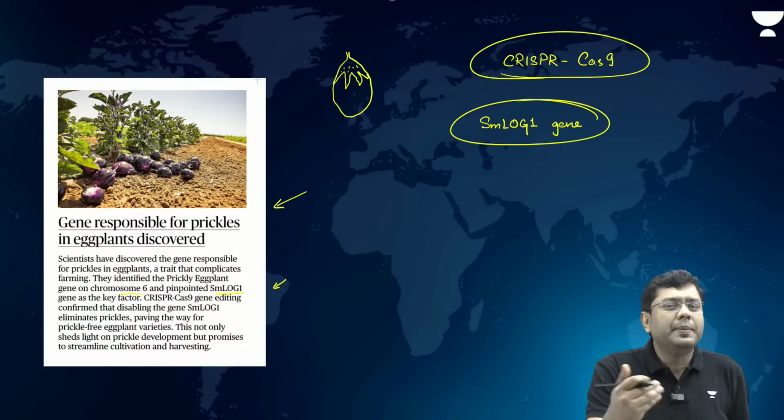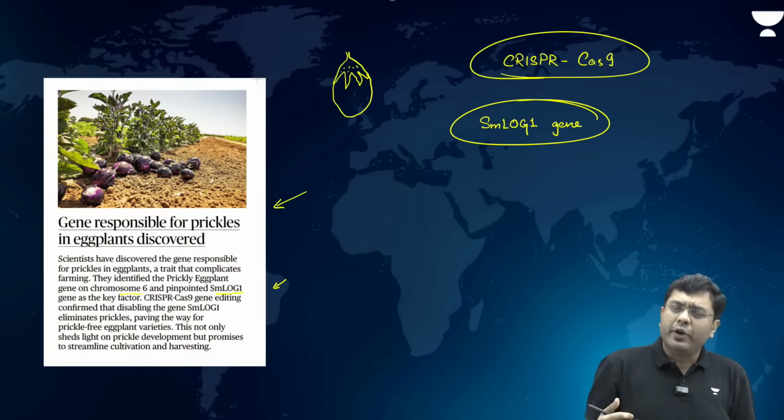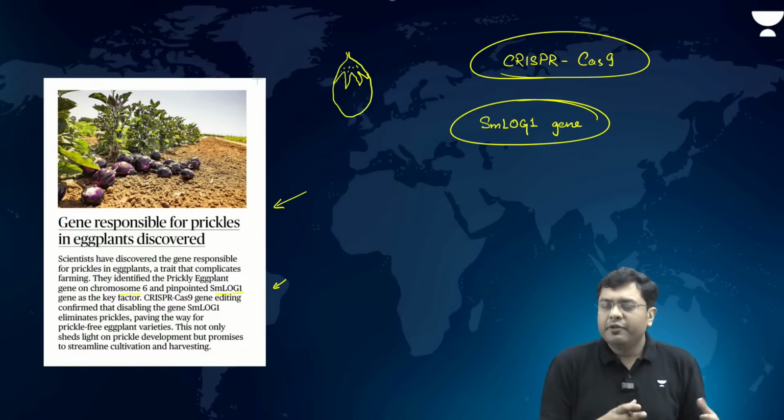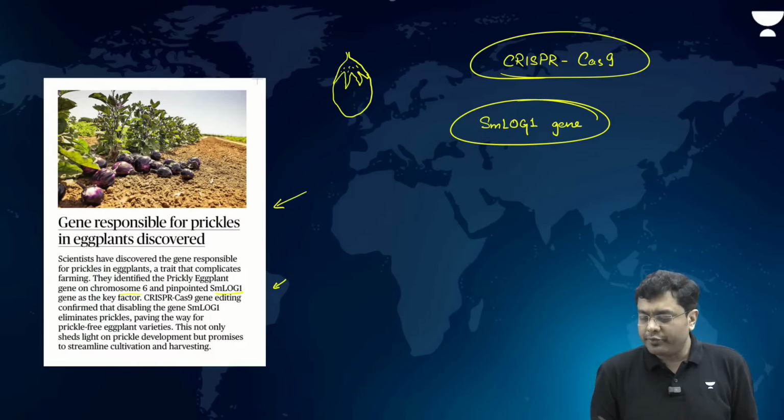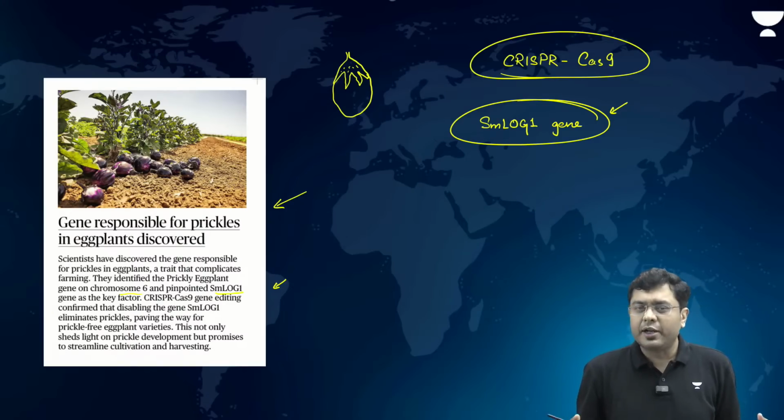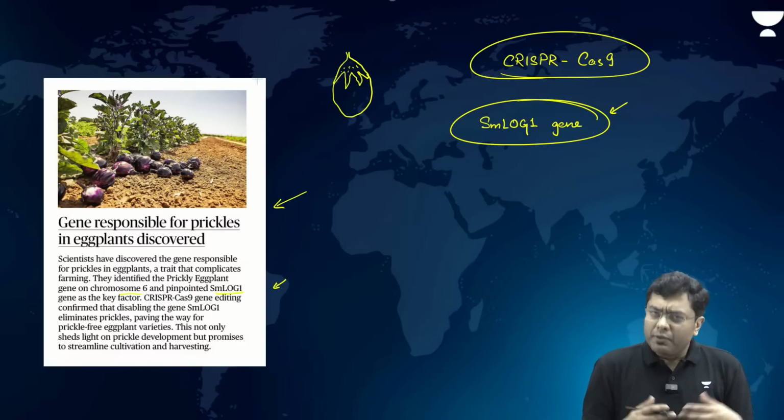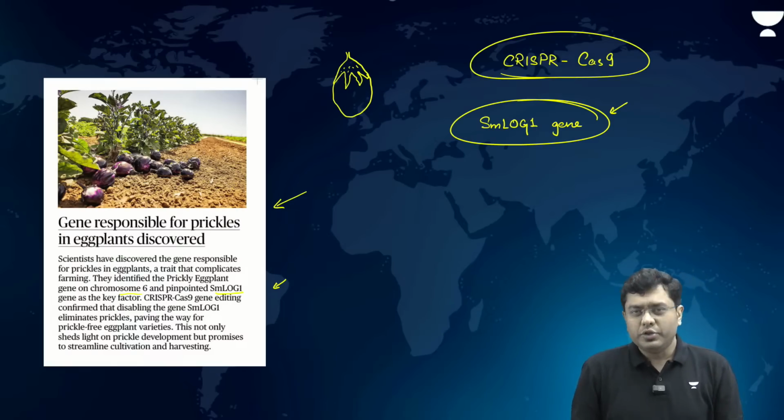So that is going to be the benefit of it, and it can also help in understanding how to fight the various infections and diseases which impact this brinjal. So what is that gene? It is SmLOG1, present on chromosome 6, and it has been identified by the gene editing technology, that is CRISPR-Cas9, which is used to isolate the genes.